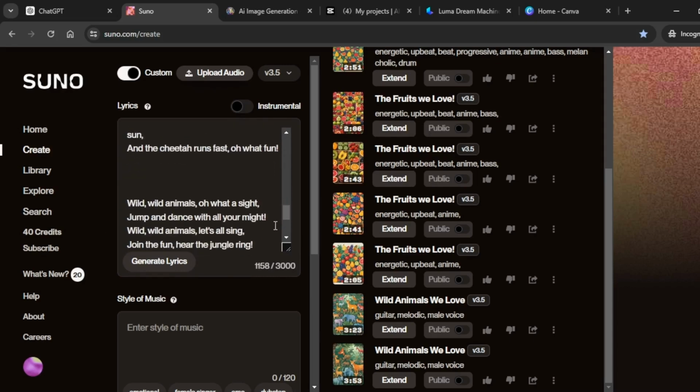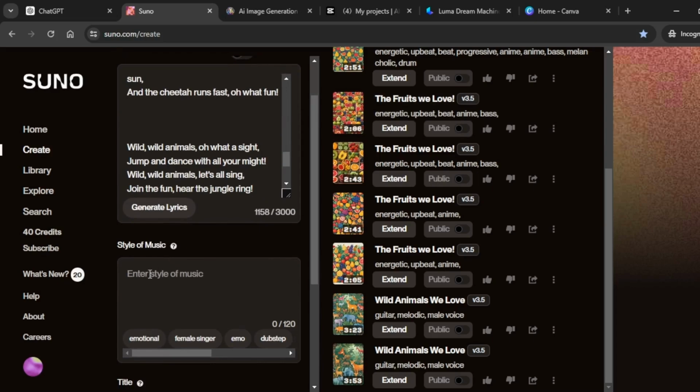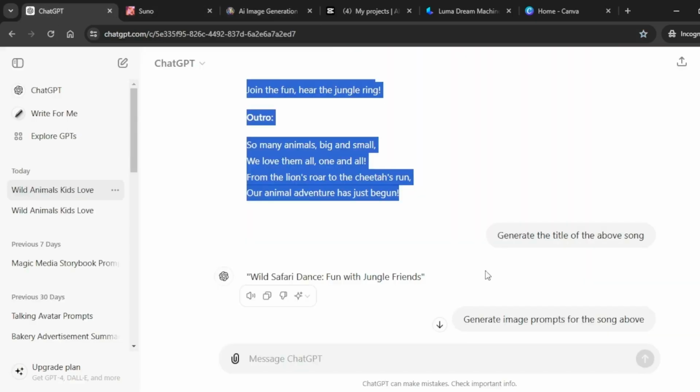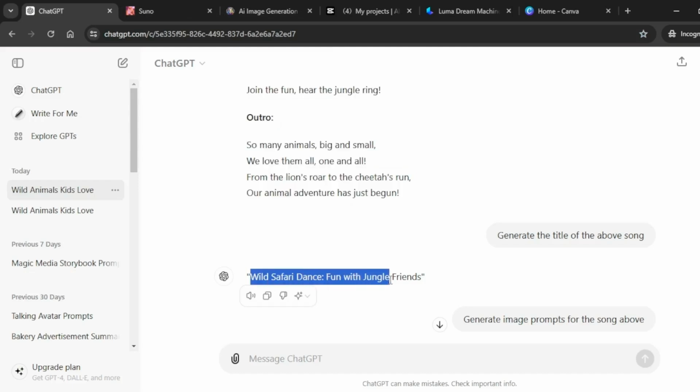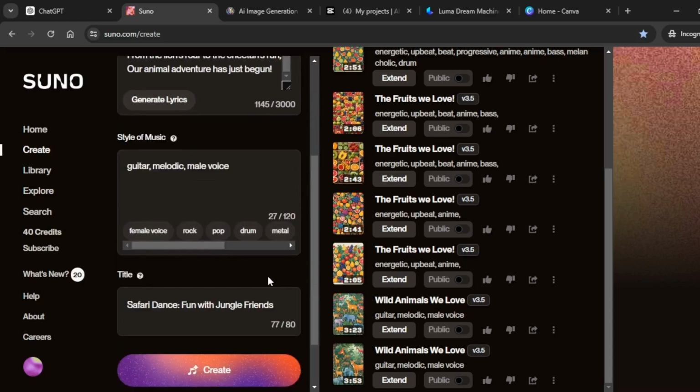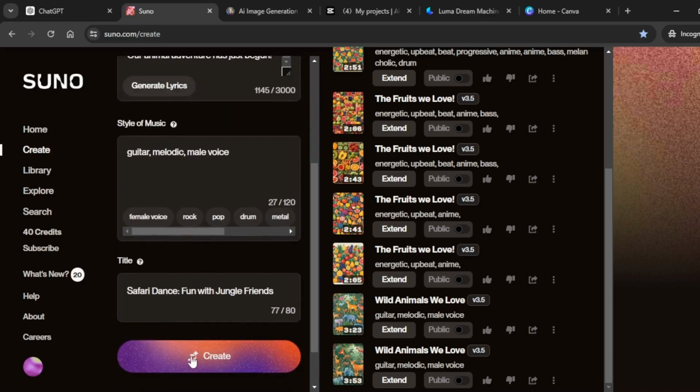Once you're done with that, we are going to input the style of the music. Type in anything, or you can use the suggestions that Suno AI has for us. I'm going to type the style that I would want for this music: guitar and a male voice. From here, we are going to enter the title of our song. ChatGPT already generated for us the title for this song. We are going to copy this title, paste it right inside here. Once you're good with that, you're going to come over here and you're going to click on create.